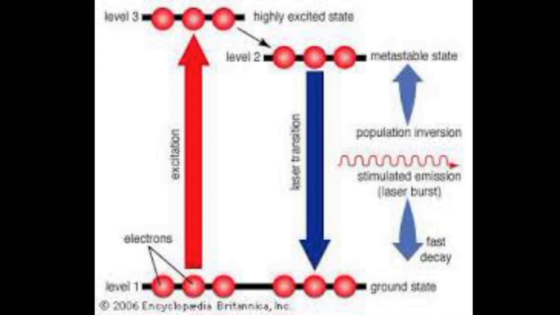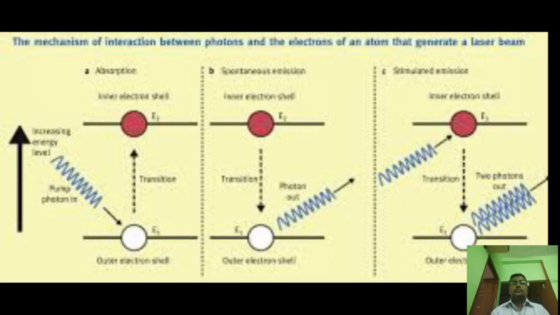Here the atom lives a short duration, nearly about 10 to the power of minus 8 second. The atom transitions from higher to lower, and here the atom lives a long duration. This state is known as the metastable state. Now here this condition achieves population inversion. Okay, this is the main principle of population inversion we discussed here.